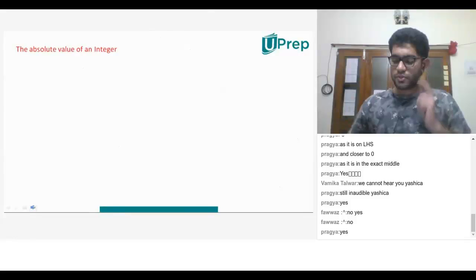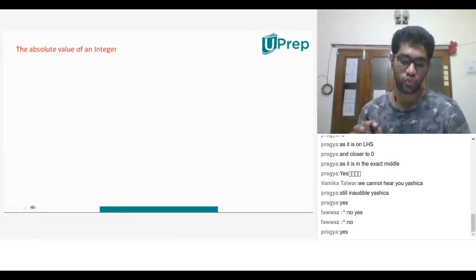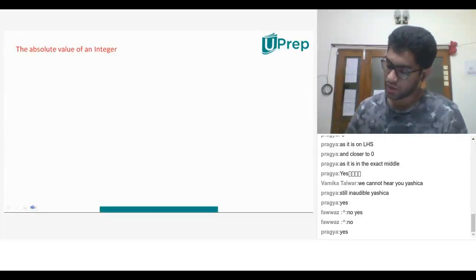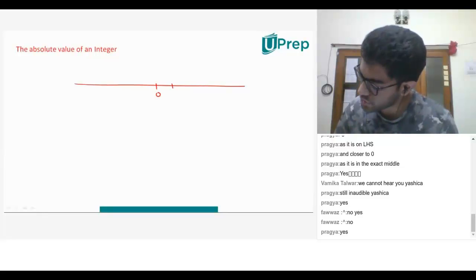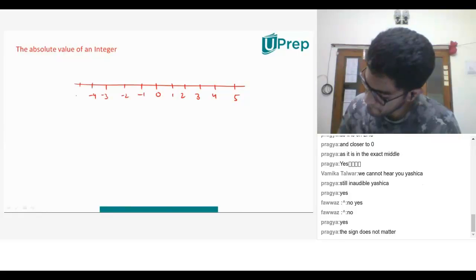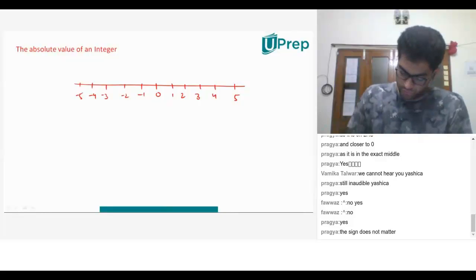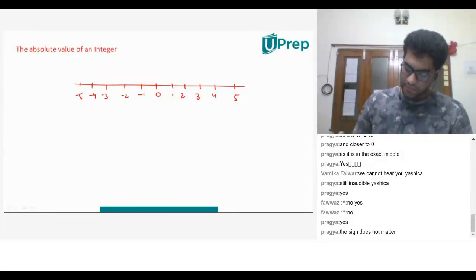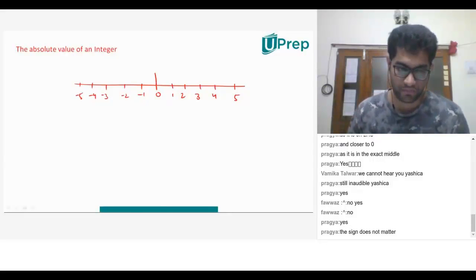Now, before we start with our problems, this is the last concept that we have. It says absolute value of an integer. Now, what does this mean? For example, let me take the number line: 0, 1, 2, 3, 4, 5, and on the other side 1, 2, 3, 4, 5. If I have the number line, what does absolute value mean? If I have 0 as a point of reference.